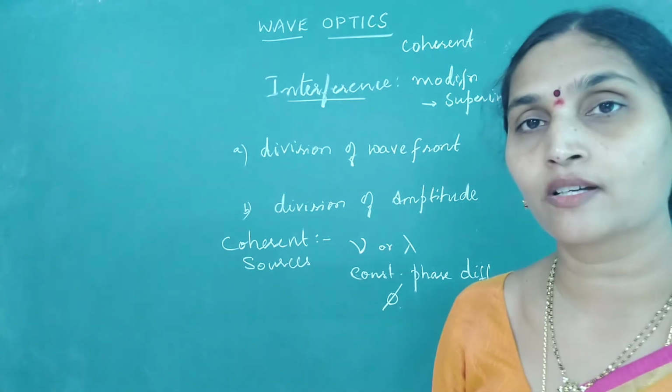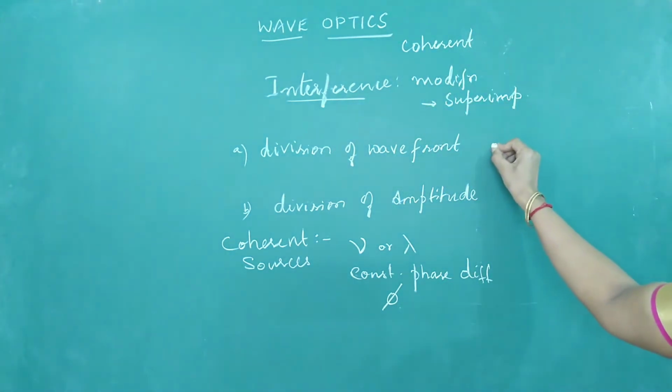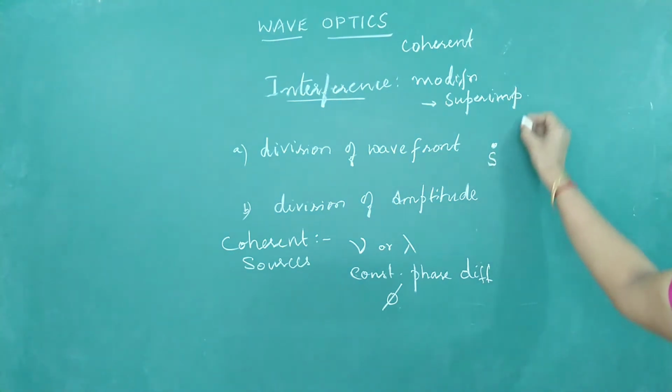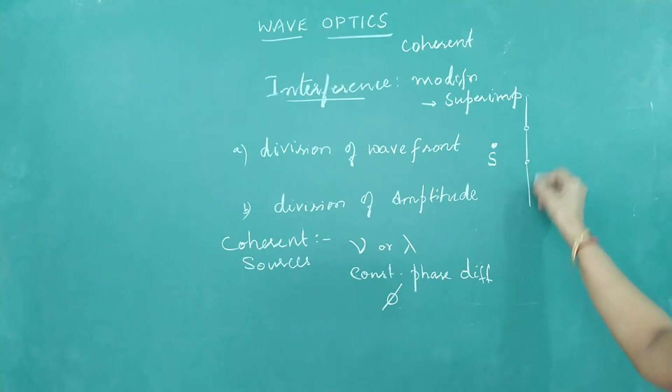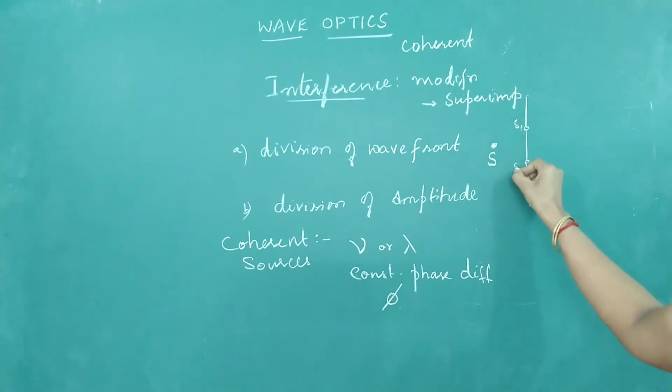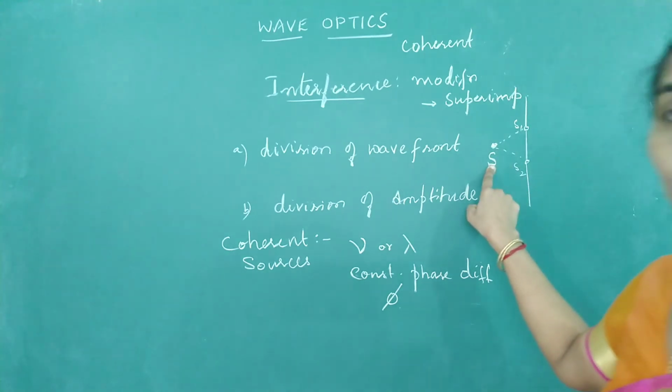One such method, which was explained by Young's double slit experiment, is to take a monochromatic source of light and allow it to pass through two slits, S1 and S2. So this is an actual source of light.